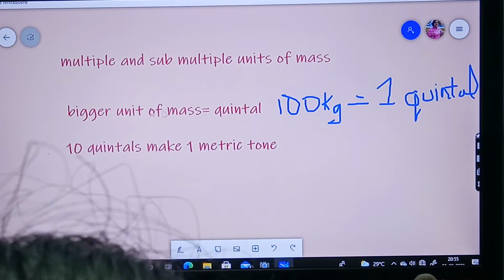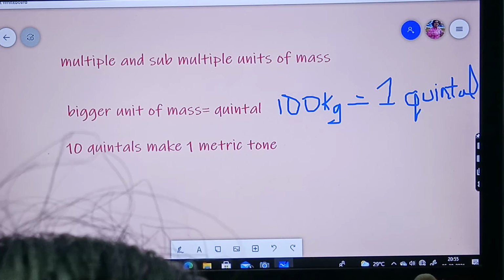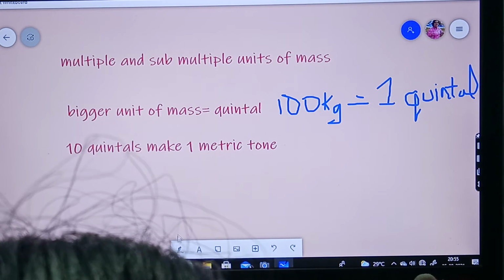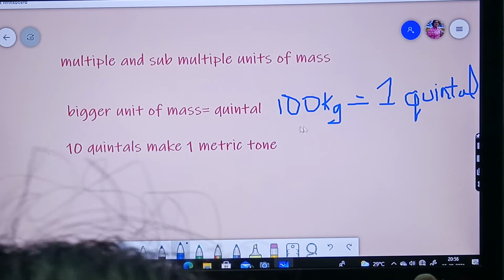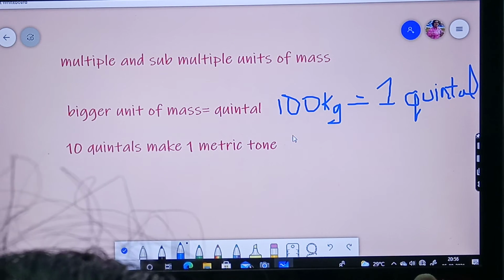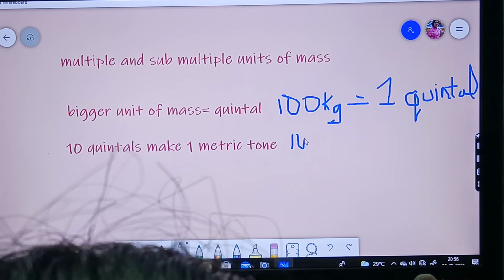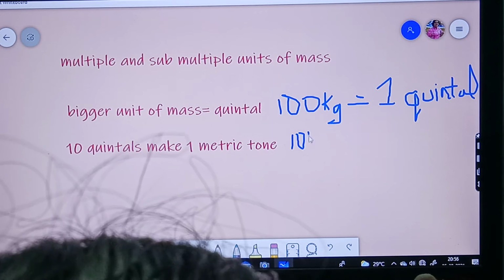That means how many kgs? See, 1 quintal is equal to 100 kgs. But 10 quintals means how many kgs? 100 into 10. That means 1000 kgs is equal to 1 metric ton.